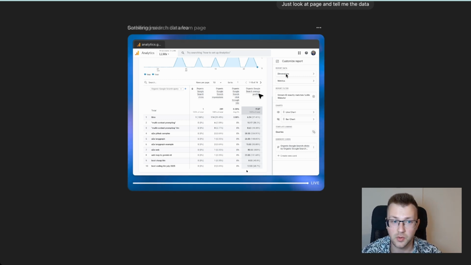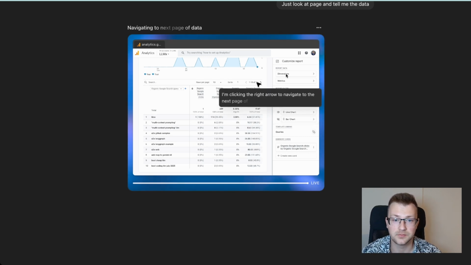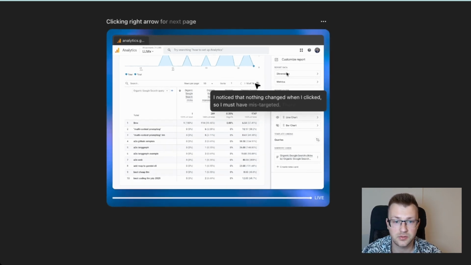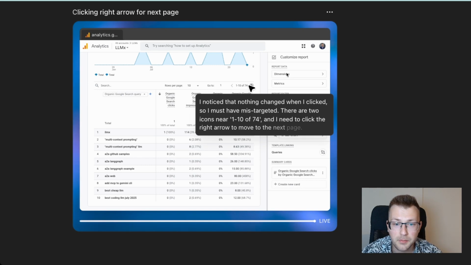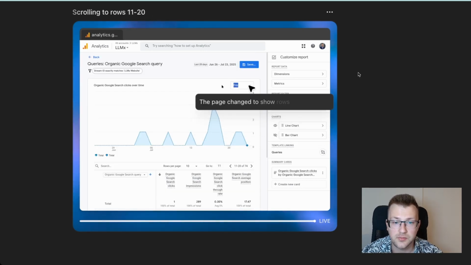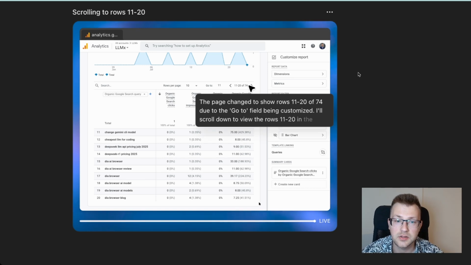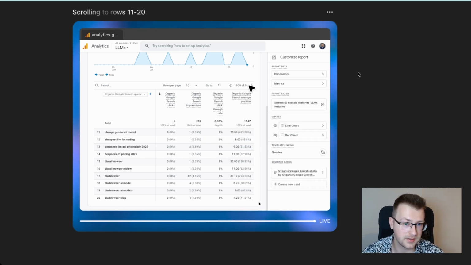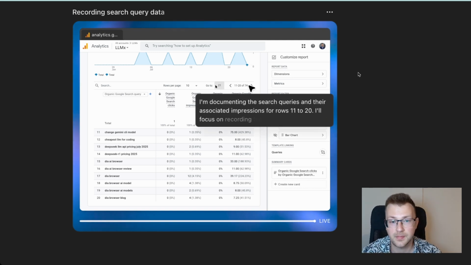So it will probably go now in the same loop to try to click the arrow, but as you can see, it barely manages to click on the next one, and it goes somewhere else. So it needs to scroll down. Now it's kind of starting to work, thankfully.